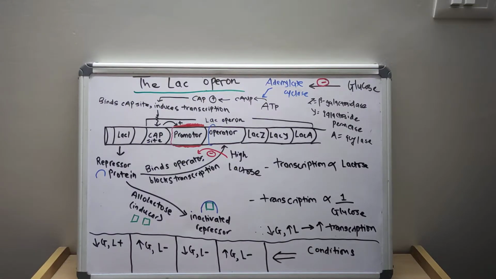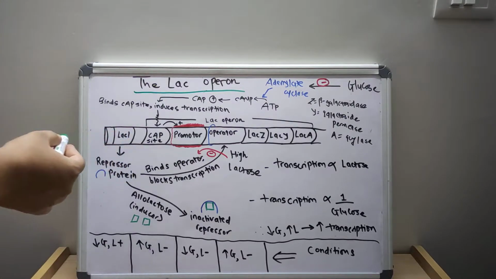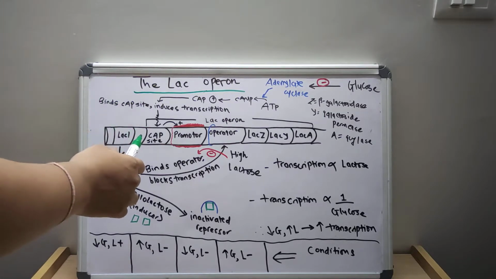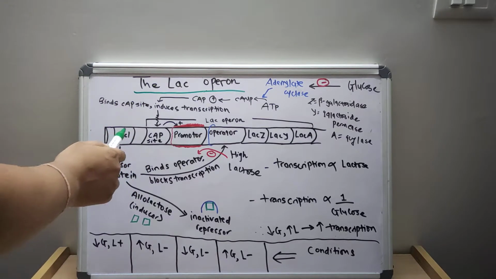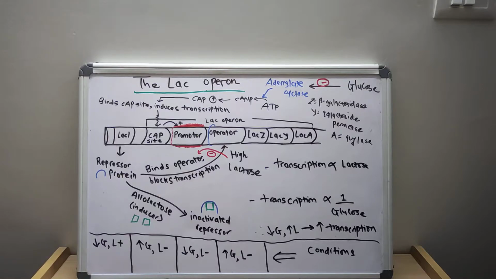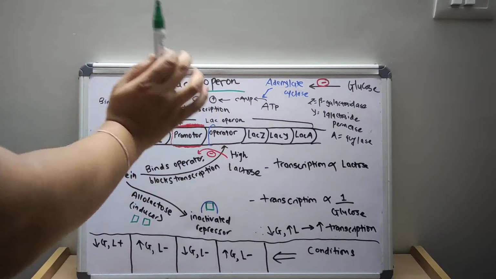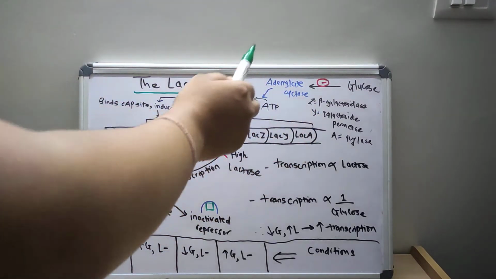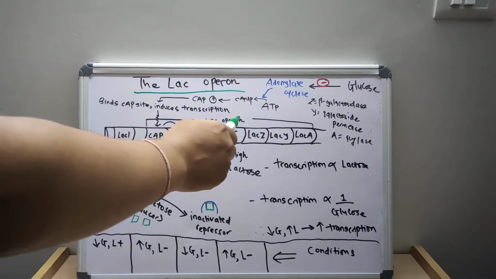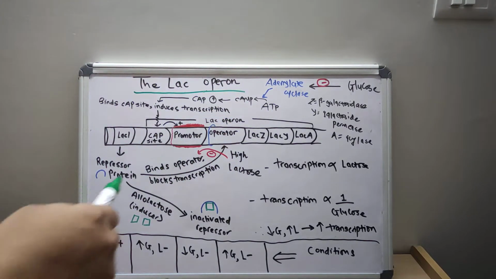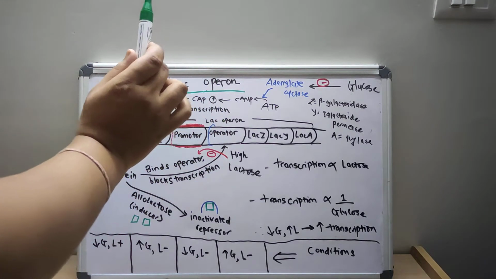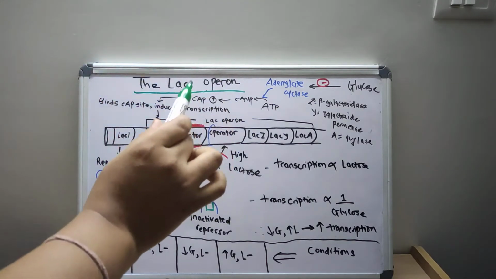So now let us discuss the structure of the lac operon. The lac operon consists of the regulatory gene I, where I stands for inhibition, the operator gene O, and the structural genes Z, Y, and A. Besides these genes, there is a promoter site P next to the operator gene. At this site, the enzyme RNA polymerase binds.